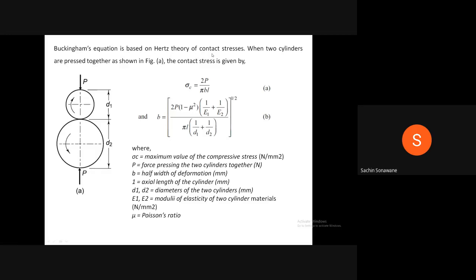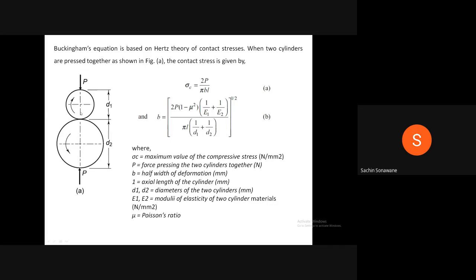In case of Hertz's theory of contact stresses, when two cylinders are pressed together as shown in figure A, the contact stress is given by sigma c is equal to 2P divided by pi bL, equation A, and b is equal to square root of 2P into bracket 1 minus mu square into bracket 1 upon E1 plus 1 upon E2 divided by pi L into bracket 1 upon D1 plus 1 upon D2 bracket, equation B.